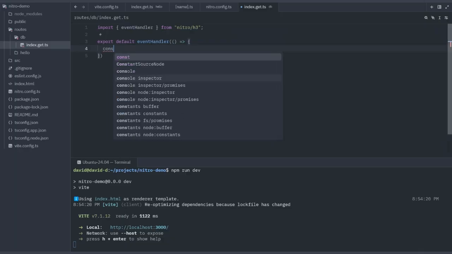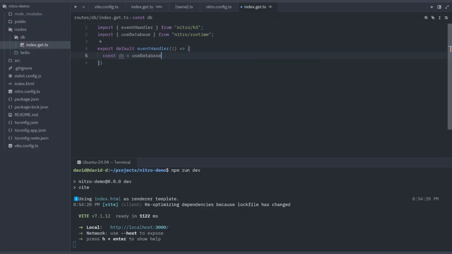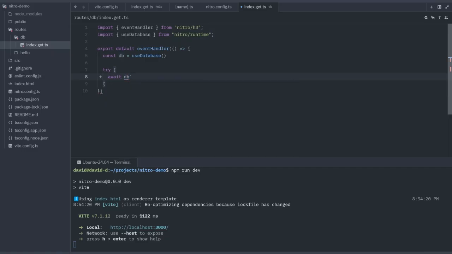And we'll be using const db is equal to useDatabase from nitro runtime. And now we have access to our database. So let's go with try await db.sql. Now here's where we write our raw SQL, SELECT 1. Essentially what this is doing is if it returns success, the DB is active, otherwise it will fail.